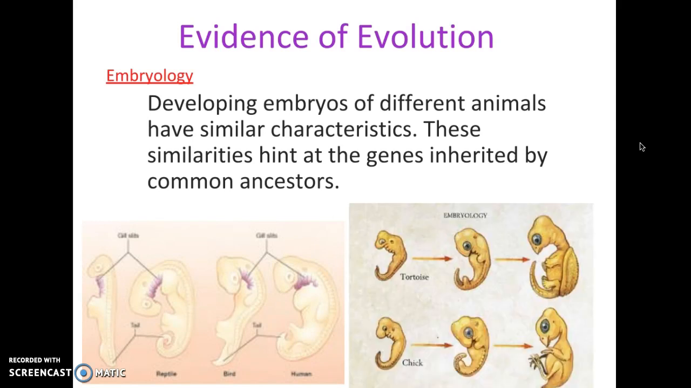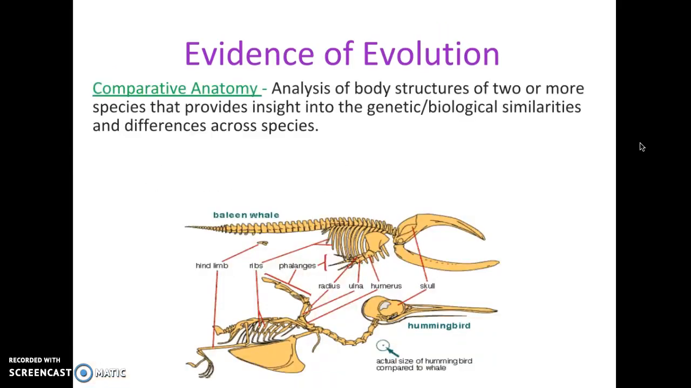Same thing with a tortoise and a chick. Obviously two drastically different animals, but if we compare their embryology, they look almost identical until something happens through development where they then take on the characteristics of the animal that you know.